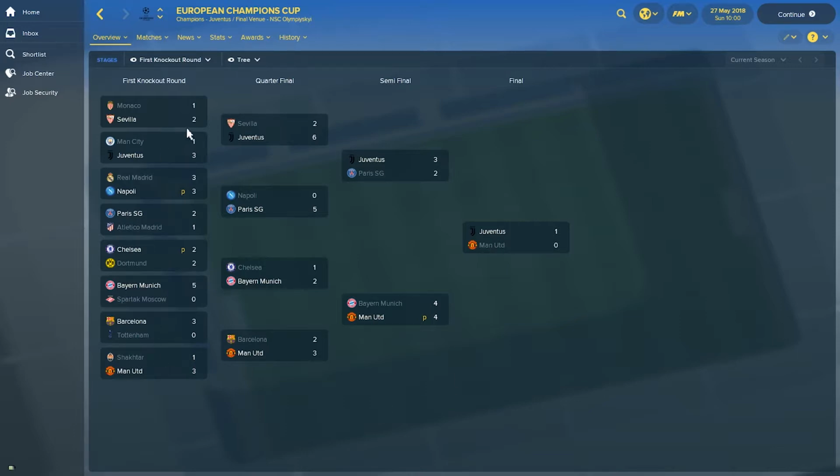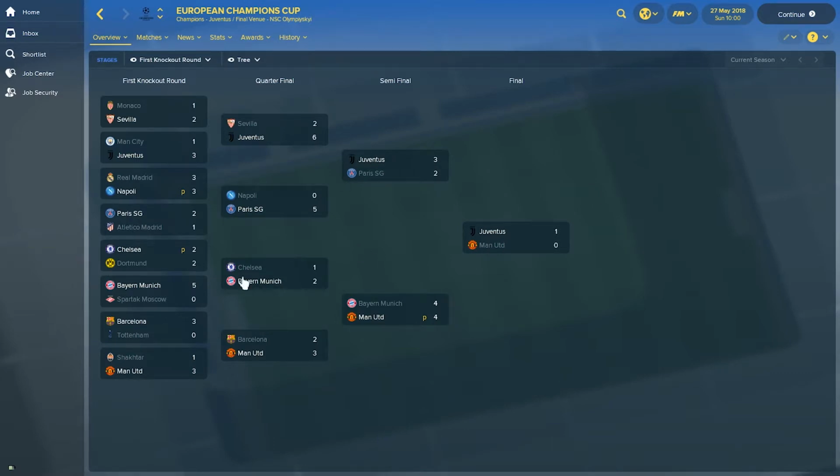Let's see how the other teams were performing. So Sevilla beat Monaco before going out to Juventus. Real Madrid went out to Napoli on penalties, but Napoli lost to PSG. PSG first eliminated Atletico. Quite interesting season here.